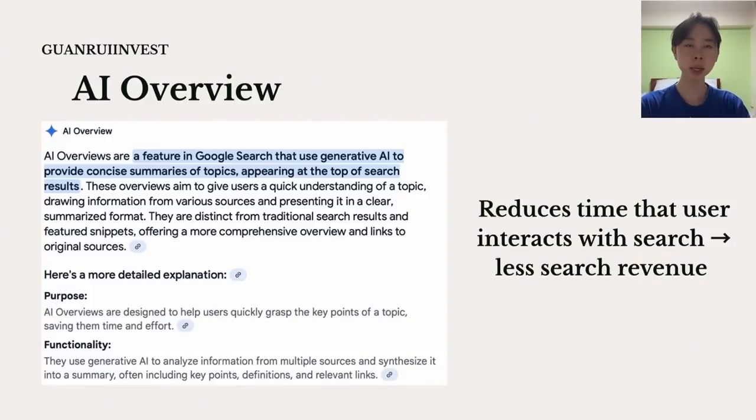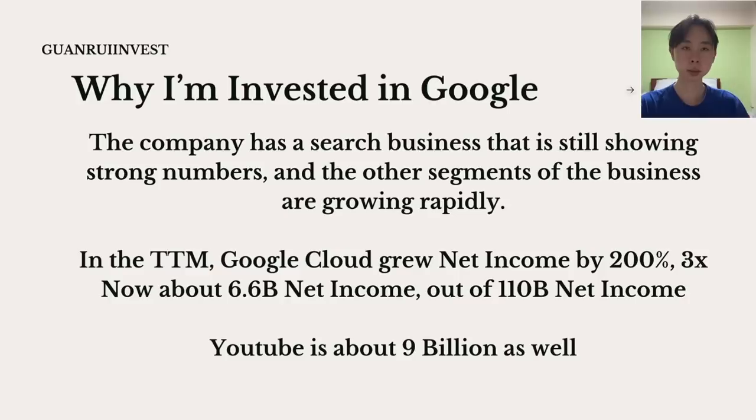So currently, I don't think AI overviews are very monetizable, but let's see how Google evolves over time with this offering. As for why I'm investing in Google, the company has a search business that is still showing strong numbers, and the other segments are growing rapidly as well. In the trailing 12 months, Google Cloud grew net income by 200%, basically a 3x. Now about $6.6 billion of net income out of the $110 billion that the entire Alphabet generates. And for YouTube, it's about $9 billion as well.